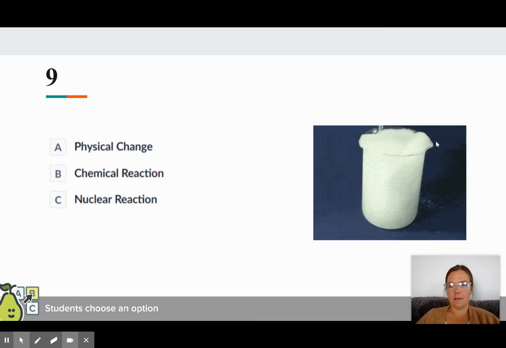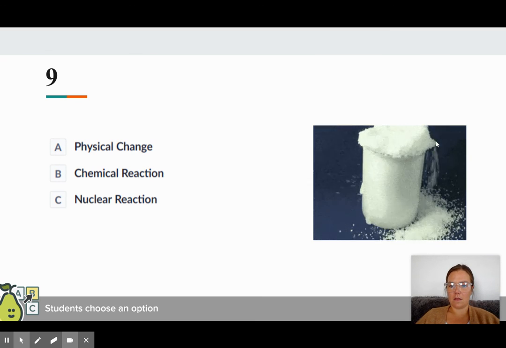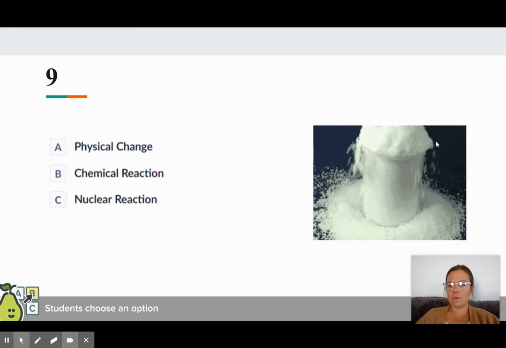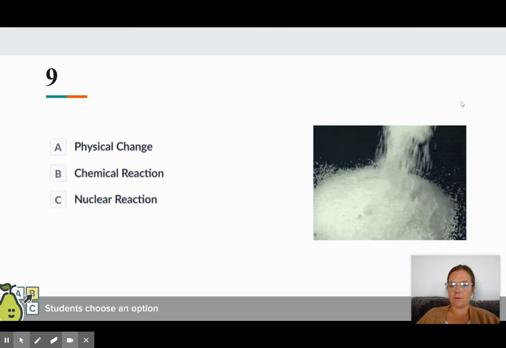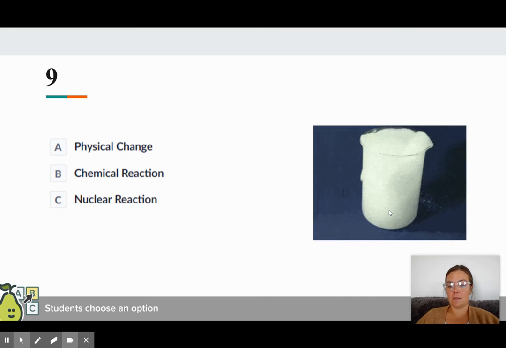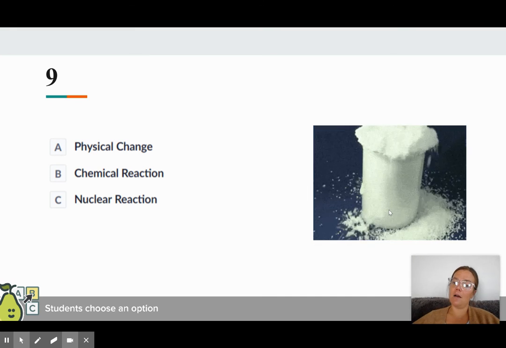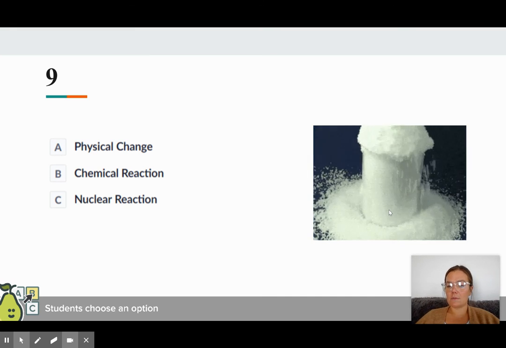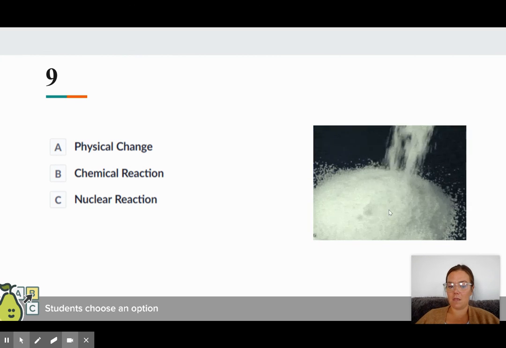All right, and our last one. This looks like a chemical change, right? It looks like the temperature might have changed. There's a new substance that was not there before. It's expanding out, signifying that there must be some sort of gas being released.